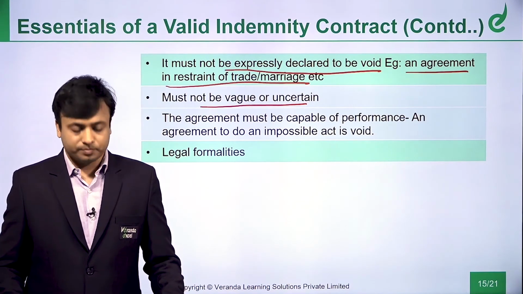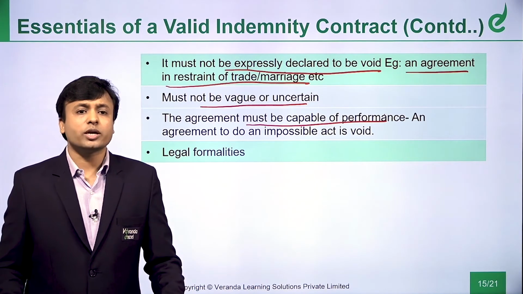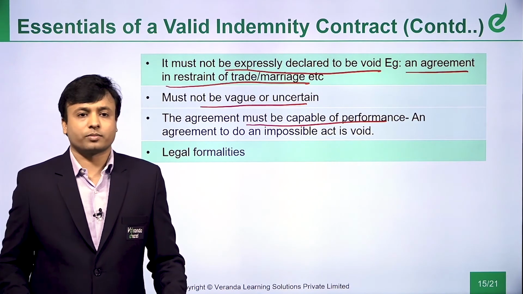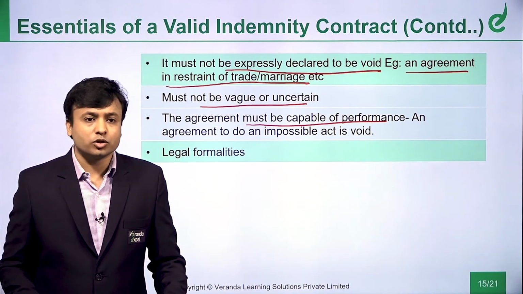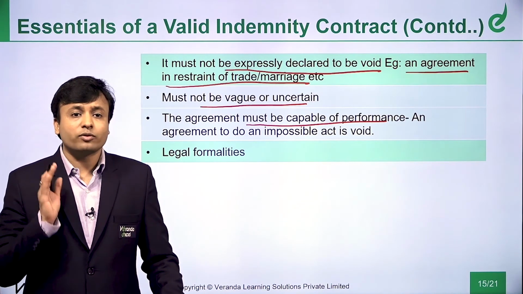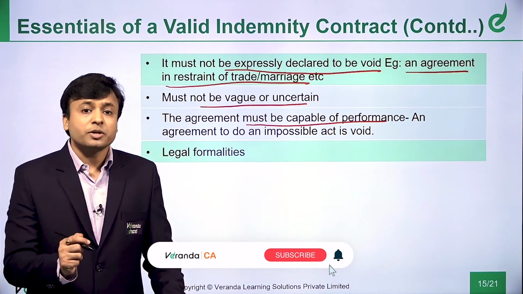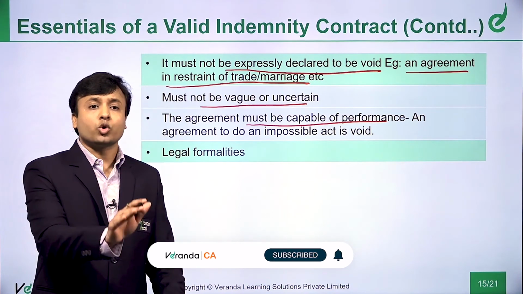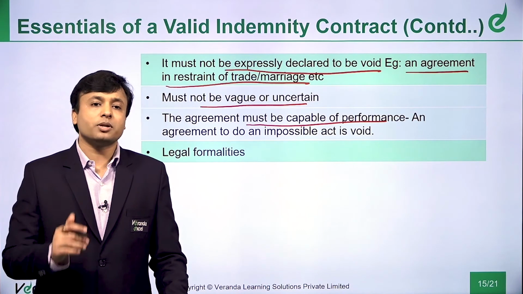It is very clear. The agreement must be capable of performance. So, it should not be a contract to do an impossible act, to do an impossible event. That is an essential element of a valid contract. The agreement must be capable of performance. The task which you want to do should be capable of being done. It should not be an impossible event.